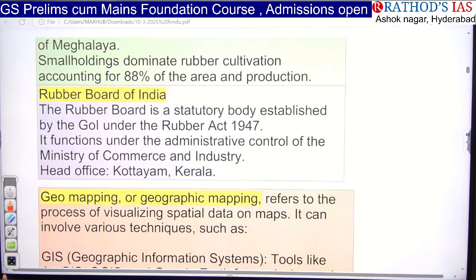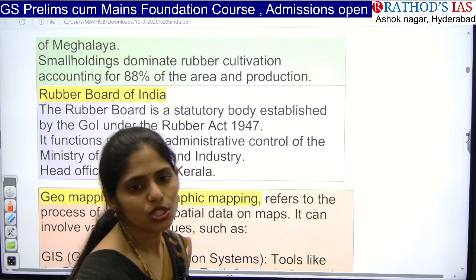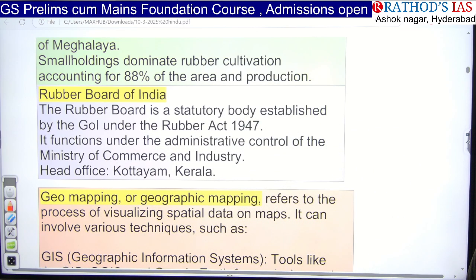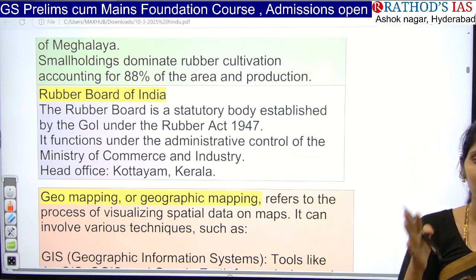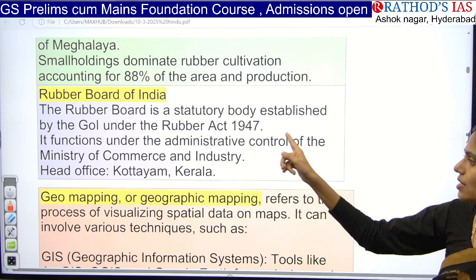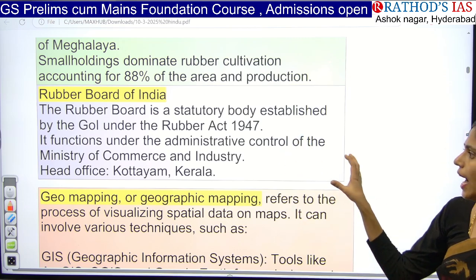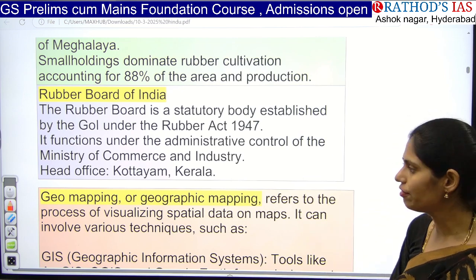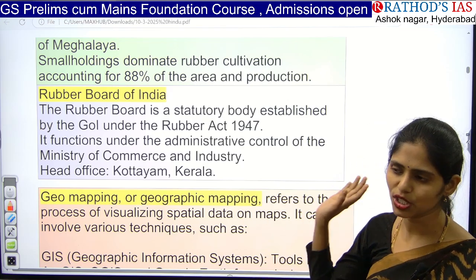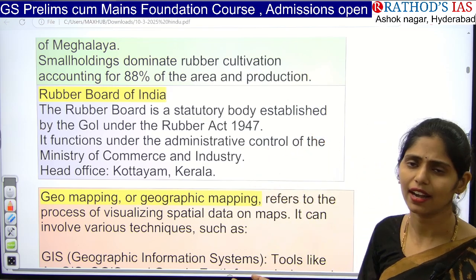And next is some facts regarding the Rubber Board. So the Rubber Board is a statutory body. What is the meaning of statutory body? Any body which has been established under an act. So the Rubber Board has been established under the Rubber Act of 1947. So it is a statutory body, and it works under the control of the Ministry of Commerce and Industry. So where is the head office? Head office is in Kerala, because 90% of this production happens in Kerala.